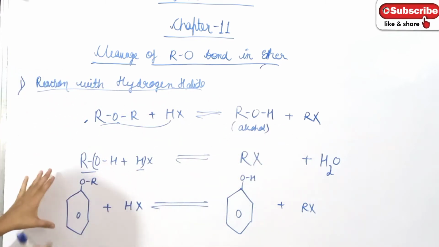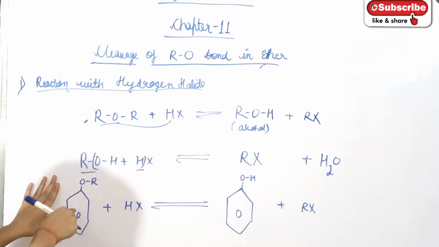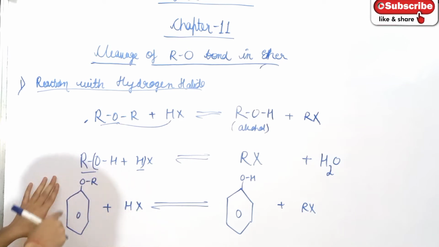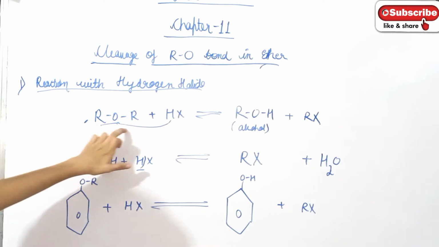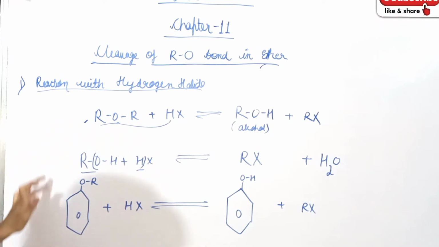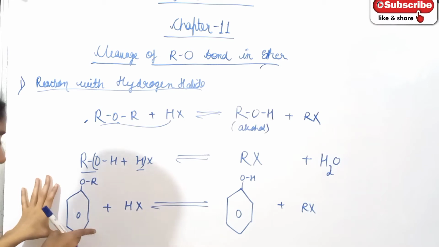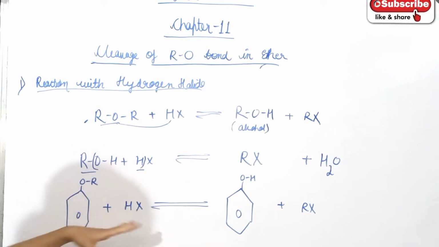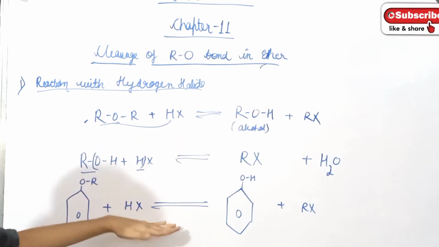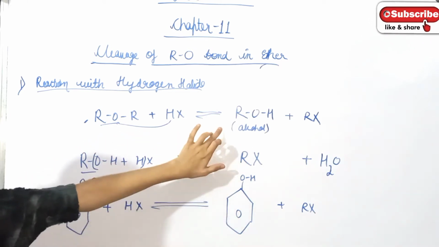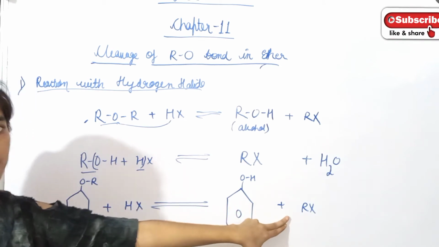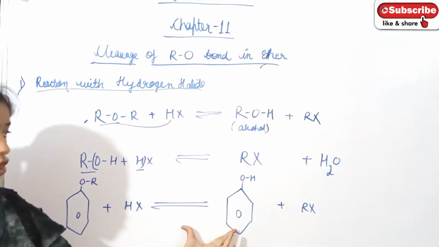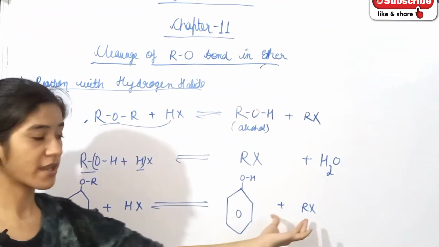In the same way, for alkyl aryl ether, the aryl group is the same as this, but this is an aliphatic group and the ether has an aryl ring. Therefore, when alkyl aryl ether reacts with hydrogen halide as seen here, then what will form? Phenol. Here alcohol is formed, but there phenol is formed because it is a benzene ring, along with the formation of alkyl halide. Okay? And let's discuss the mechanism of the formation of this alcohol or halide.